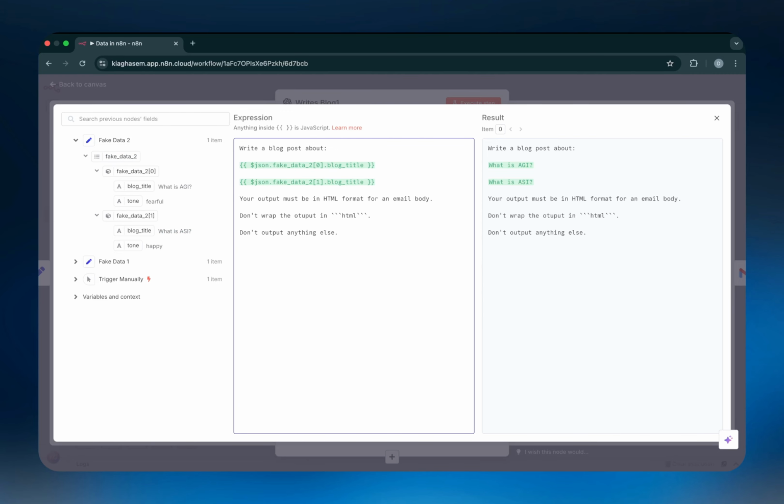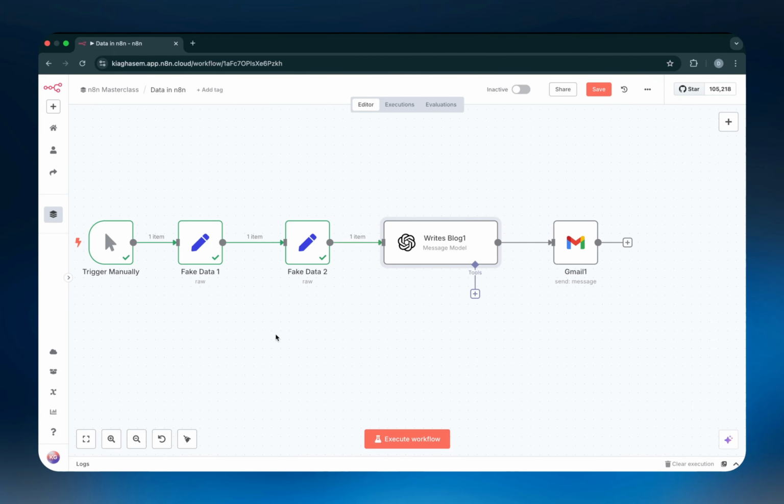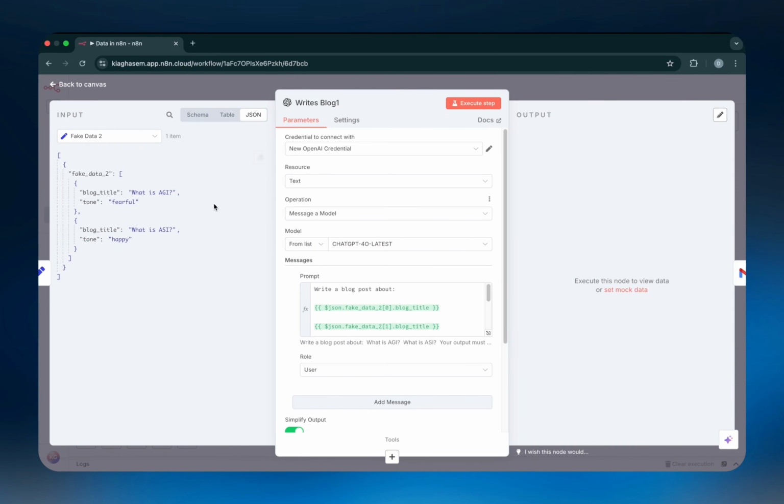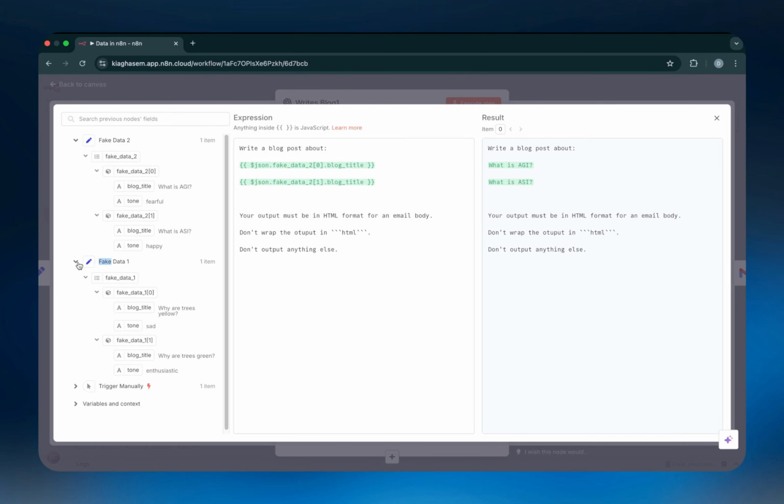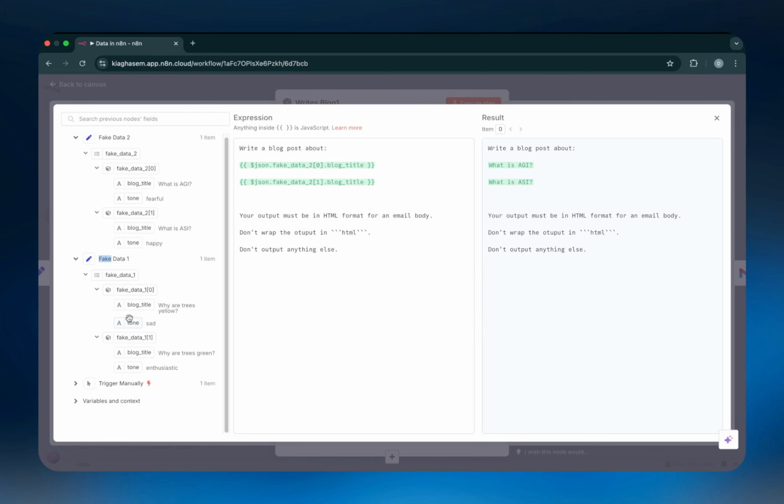It's actually pretty simple in practice. Okay, now let's say we want to go one node back. So fake data 2 was the previous node. The node behind it was fake data 1. Now to go to fake data 1, if I just open this up again, as you can see, it shows up on the left side. It's just closed. So if I click the arrow, it's going to open, and that's the data inside fake data 1.